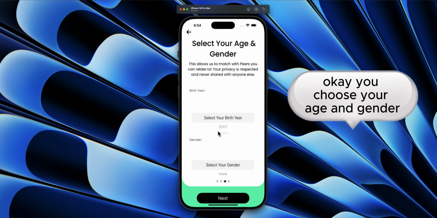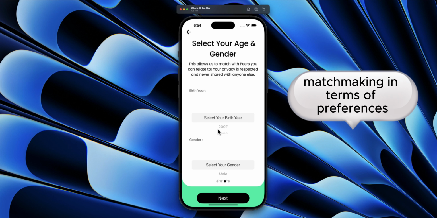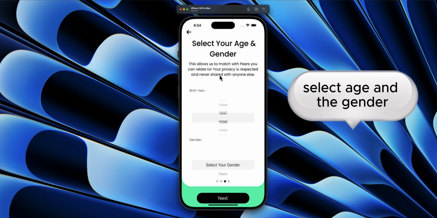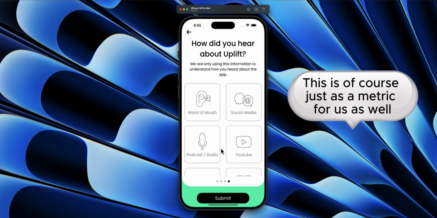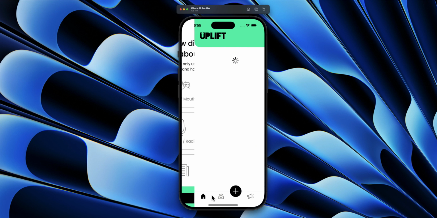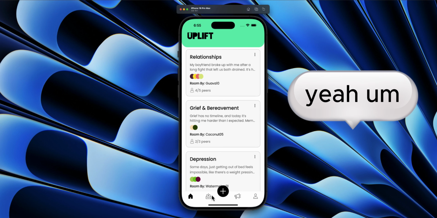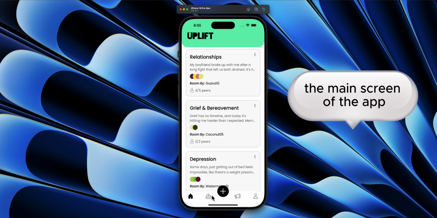Here you choose your age and gender. This is to assist with matchmaking. In terms of preferences, which we'll show later on, you select age and gender. And this is of course just metrics for us as well, so I'm going to put social media. You will then be taken to the main screen of the app.